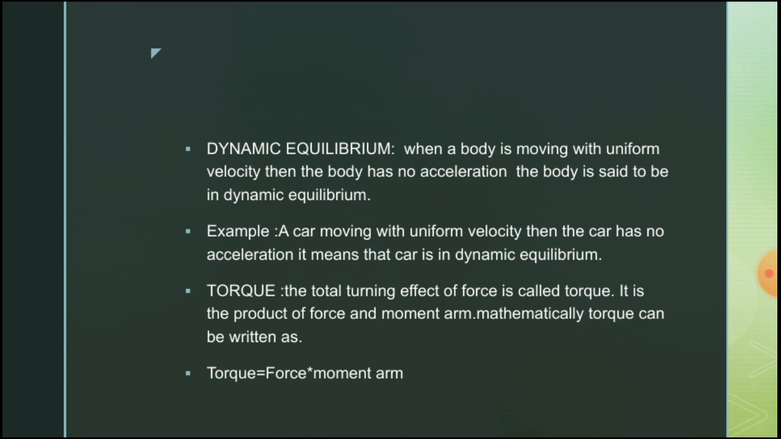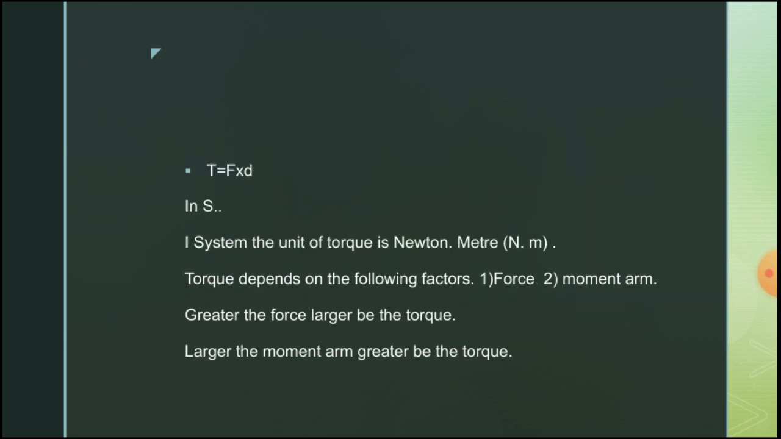The next topic is torque. What is torque? The turning effect of force is called torque. It is denoted by the Greek letter tau, and it is the product of force and moment arm. Mathematically, torque is equal to force into moment arm. What is moment arm? It is the perpendicular distance between the point of action of force and the axis of rotation. Torque is equal to F cross d.